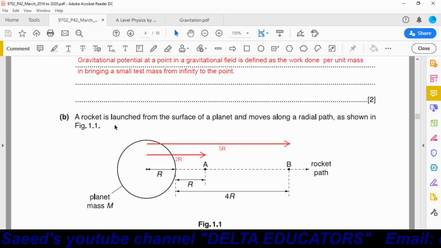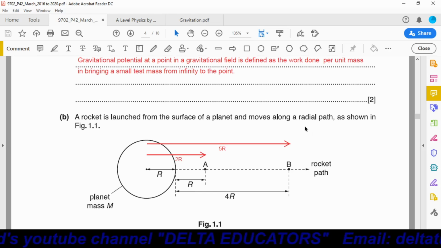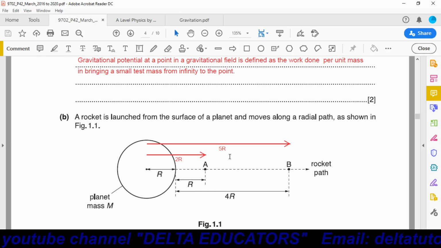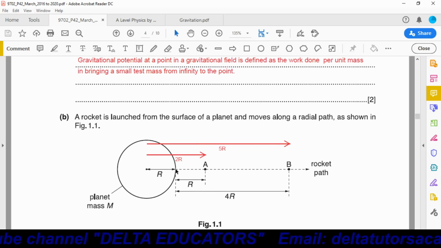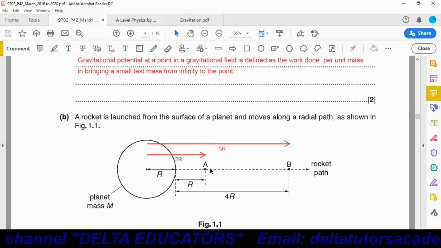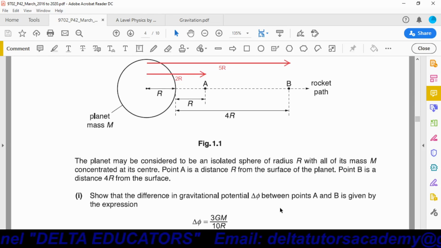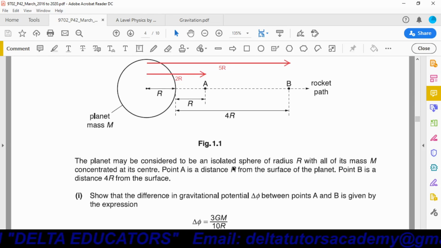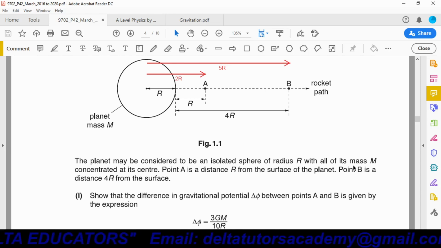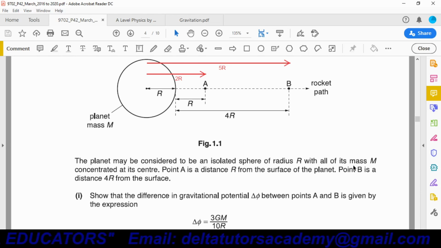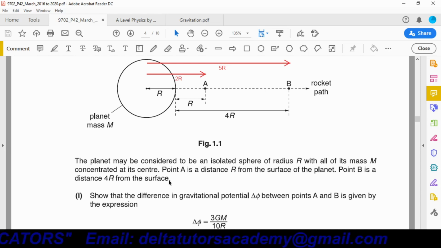Part B. A rocket is launched from the surface of a planet and moves along a radial path as shown in figure 1.1. Okay, it is moving on this path. The planet may be considered to be an isolated sphere of radius r with all of its mass M concentrated at its center. Point A is at a distance r from the surface of the planet and point B is at a distance of 4r from the planet.